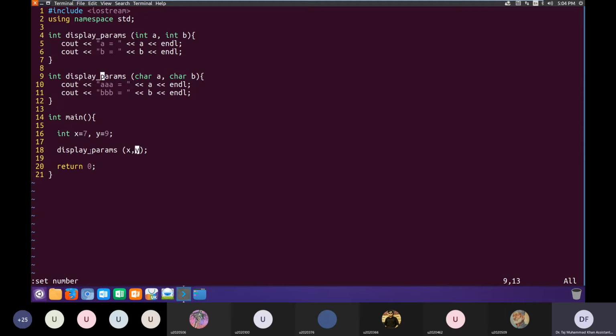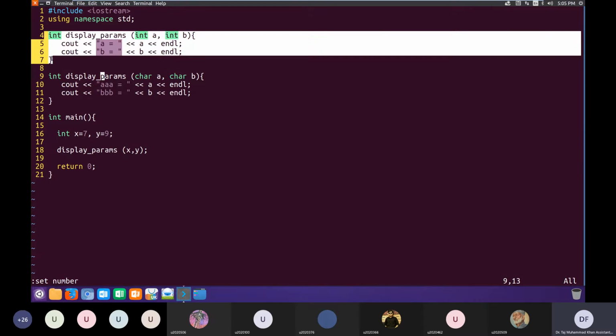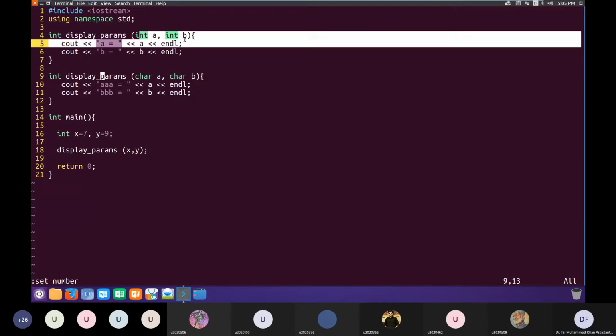Although in the above definitions both functions have the same name, display params, from these argument types the compiler is able to guess that since we are passing arguments of type int, most probably our intention is to call the function on line number 4, because its parameters are of type int.